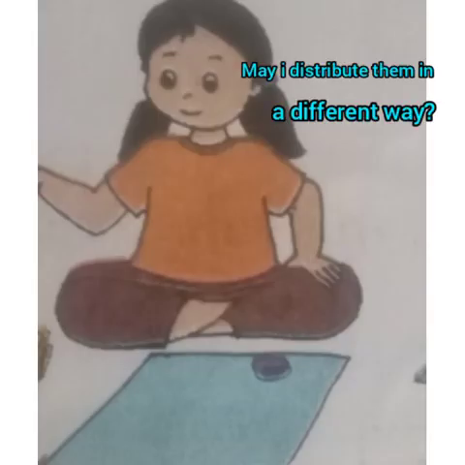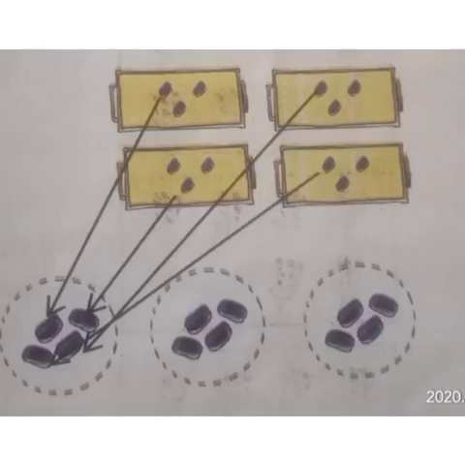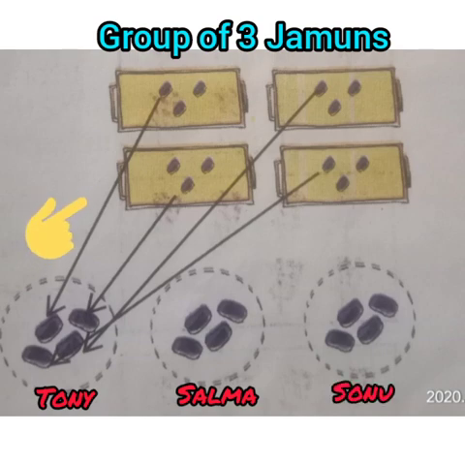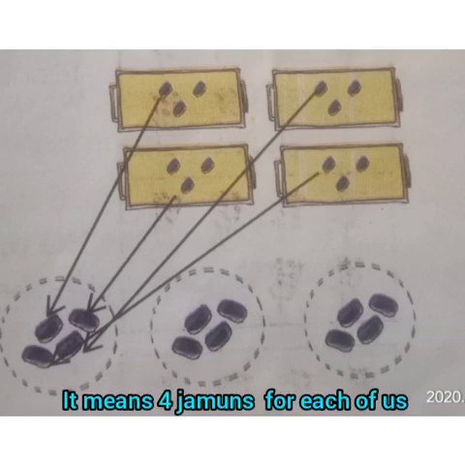Now Salma said, may I distribute them in a different way? Tai said, certainly Salma. How do you want to do it? Salma said, 3 of us have to share them. So I will make a group of 3 jamuns. Then each of us will take 1 from each group. Tony said, oh yes, 1 from each group means 4 jamuns for each of us.